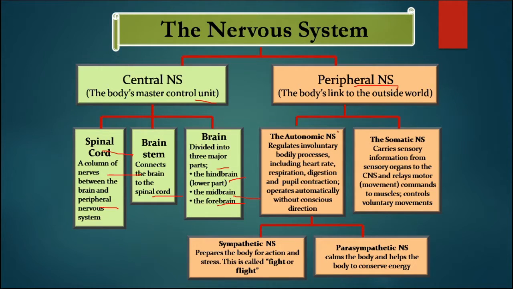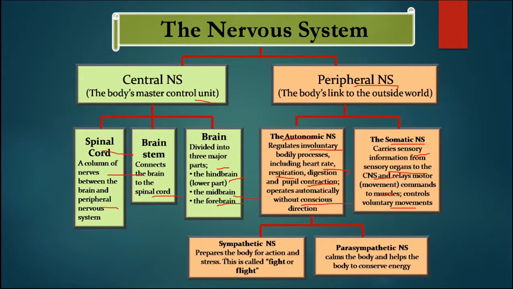Now the peripheral nervous system can be divided into the autonomic nervous system, that is ANS, as well as the somatic nervous system, that is SNS. The ANS regulates involuntary body functions and processes like heartbeat rate, respiration, digestion, pupil contraction, all occurring automatically. And the SNS carries sensory information from the sensory organs to the CNS and relays the motor commands from the CNS to the muscles, and in this way it controls the voluntary movements.